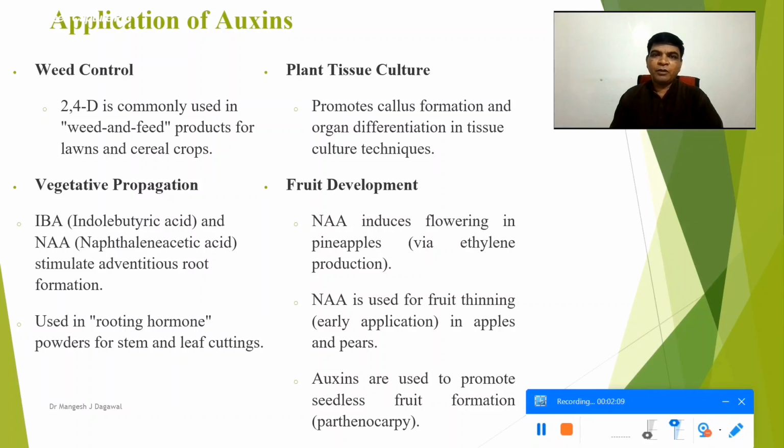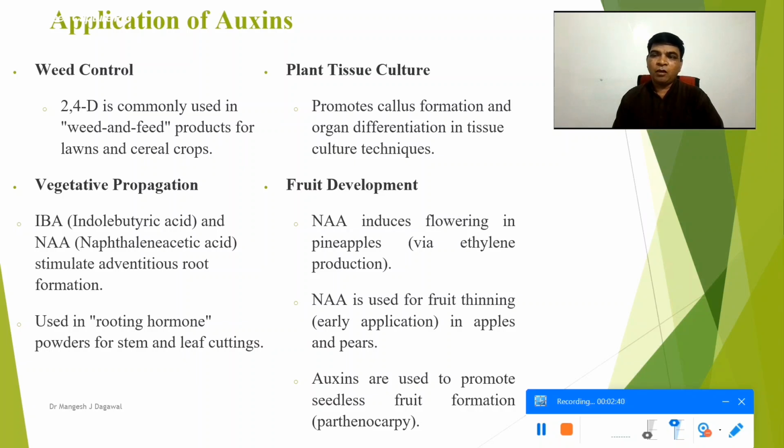This also plays a role in plant tissue culture. It promotes callus formation, organ differentiation in the tissue, and especially root formation. It also plays an important role in fruit development: NAA induces flowering in pineapple. NAA is also used for fruit thinning in apples and pears. Auxins are also used to promote seedless fruit formation, that is, parthenocarpic fruit.